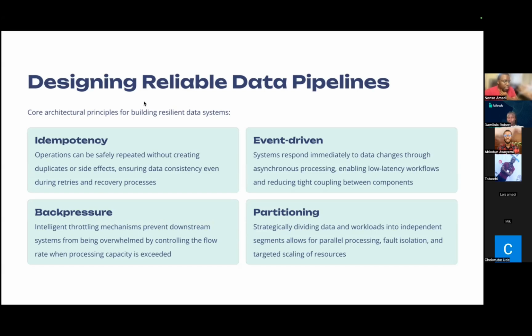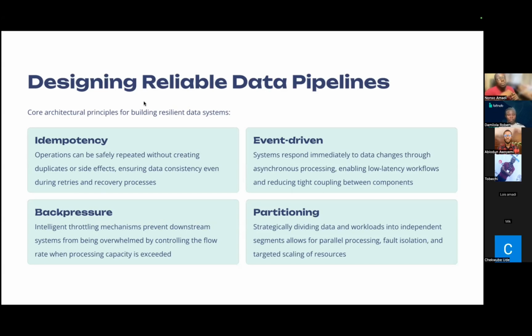Then the third point that we want to implement is event-driven architecture in our system. We do not want to batch data little by little. Why? Because there could be a tendency for delays to happen along the way. Rather, we want to implement real-time flows in our data pipelines to ensure that they are more scalable and responsive. And the way we can do this is by implementing things like Kafka, AWS SQS, and RabbitMQ for asynchronous processing.